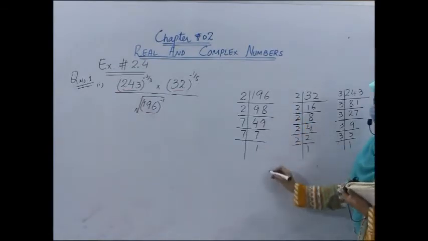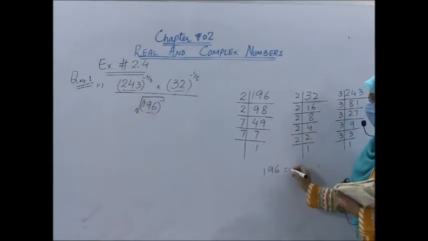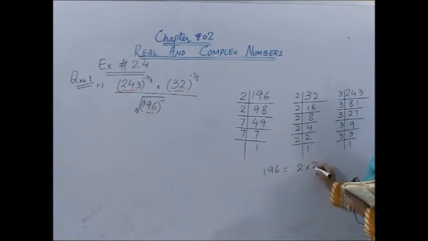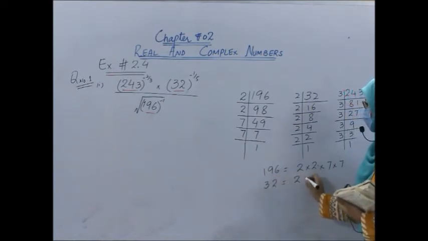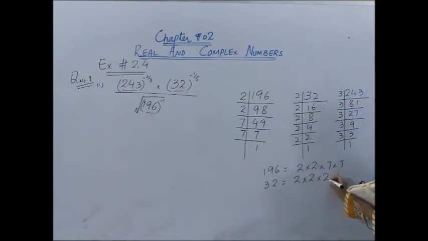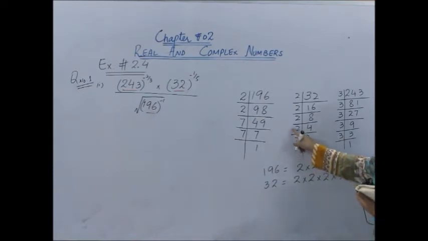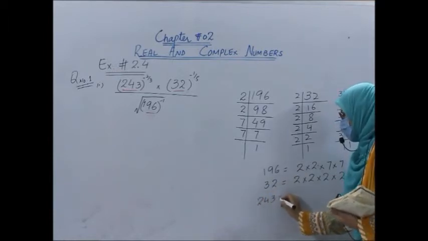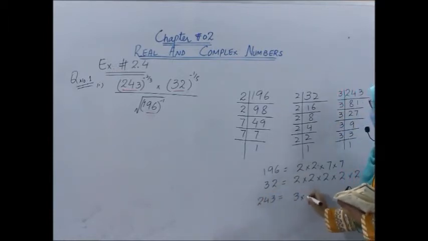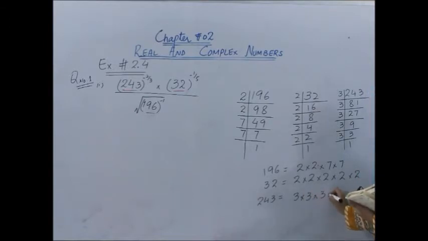Now we can write 196 as what? 2 into 2 into 7 into 7. And what about 32? Can we write 32 as 2 into 2 into 2 into 2 into 2? How many times? 5 times. And what about 243? Can we write 243 as 3 into 3 into 3 into 3 into 3? How many times? 1, 2, 3, 4, 5.